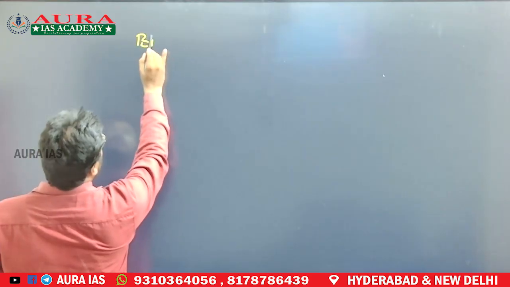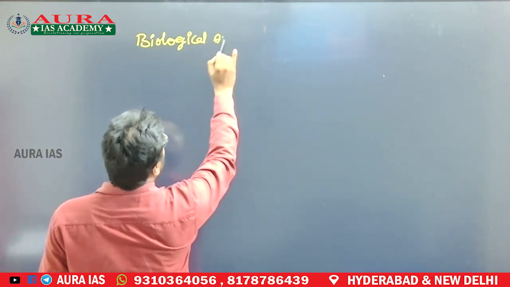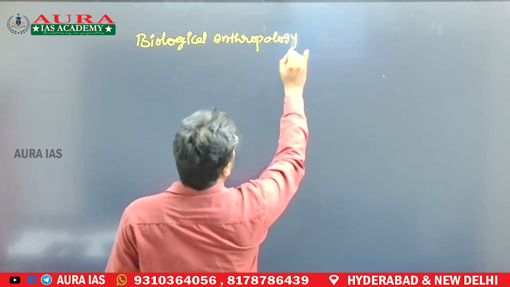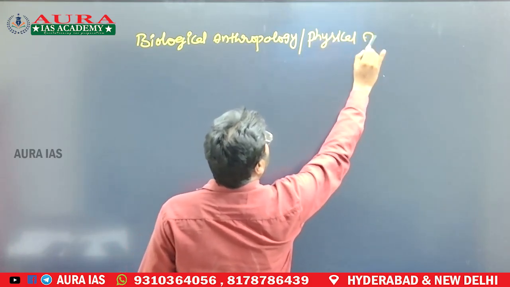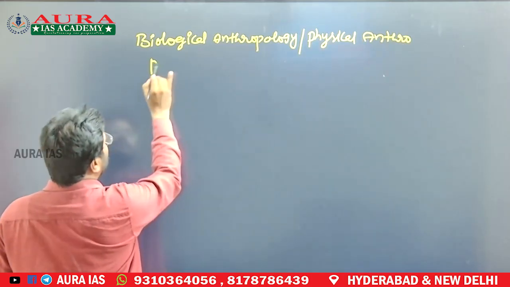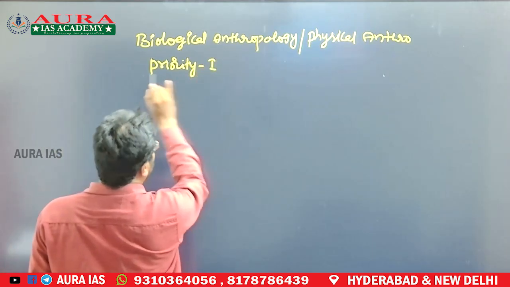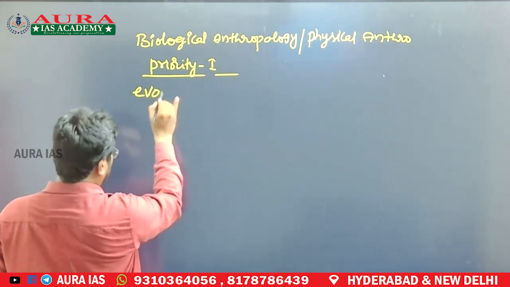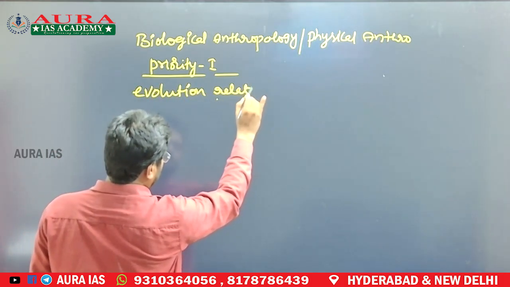Next is biological anthropology, or physical anthropology. In this branch, the priority 1 chapters are evolution-related topics or chapters.